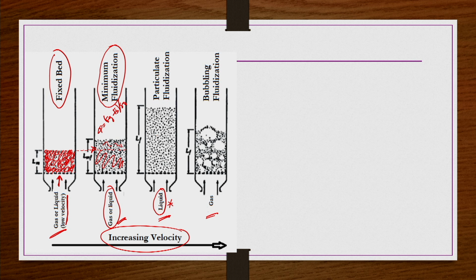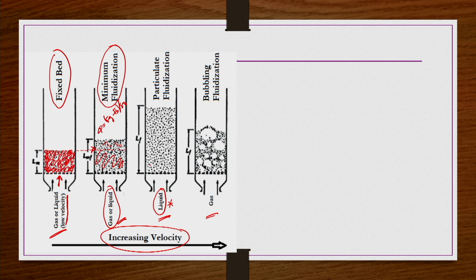What you can see here is that the structure at the minimum fluidization condition is the same structure in the third picture also. Exactly the same structure is there, but the expansion is more, right. The uniform expansion is taking place, and the expansion is more; that is the only difference here.